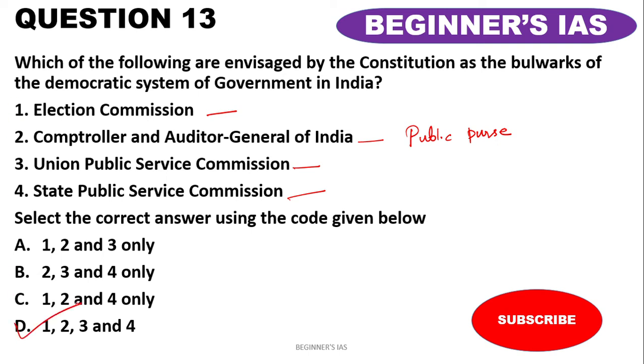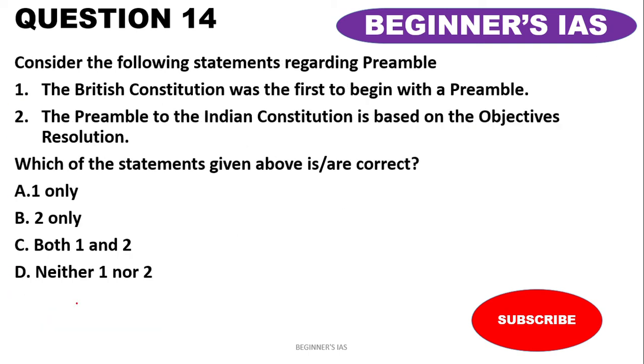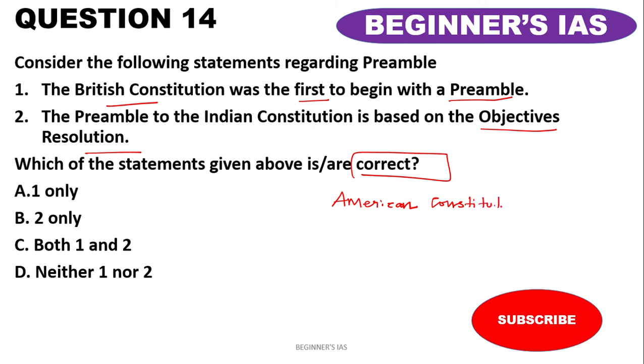Let us move on with question number 14. Consider the following statements regarding the preamble. Statement 1: The British Constitution was the first to begin with the preamble. Statement 2: The preamble to the Indian Constitution is based on the objective resolution. Here we have to identify the correct statement. Remember, the American Constitution was the first one to begin with the preamble. So kindly remember and note down that it is not the British Constitution. Therefore, this statement is wrong.